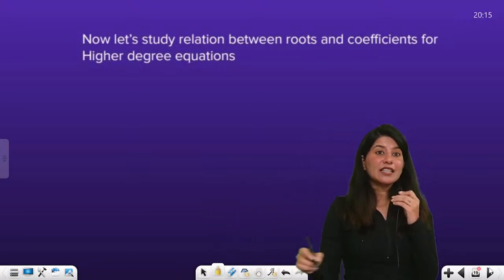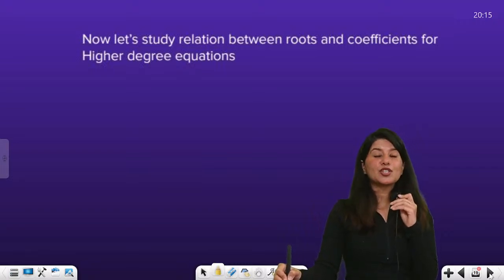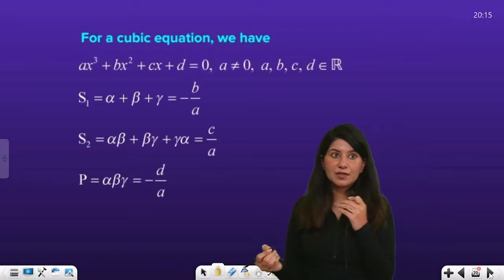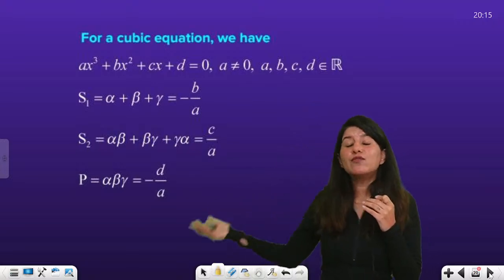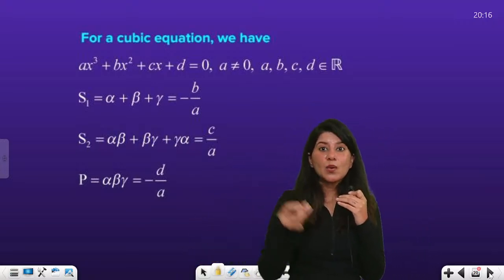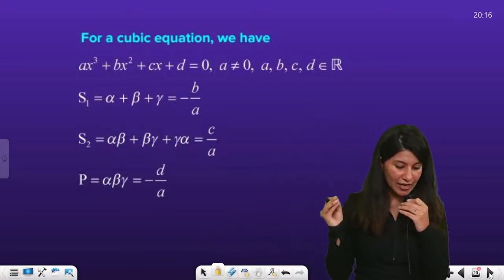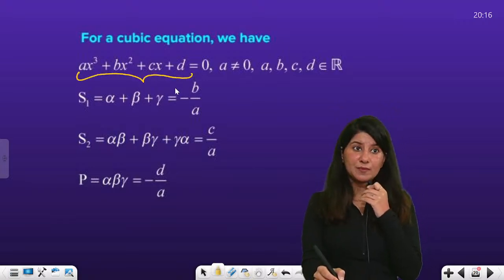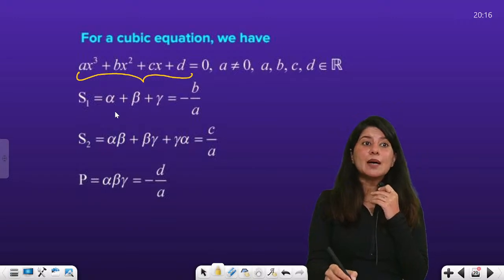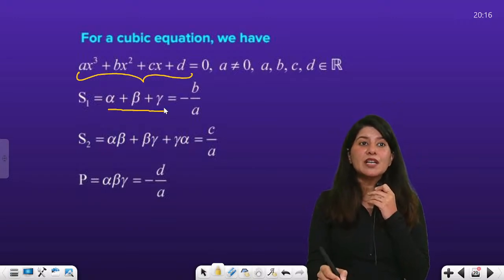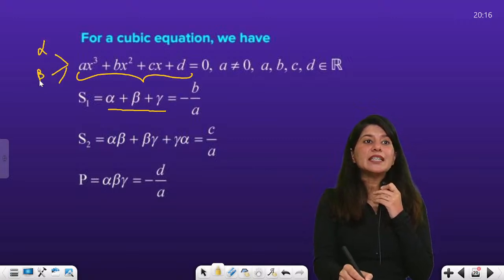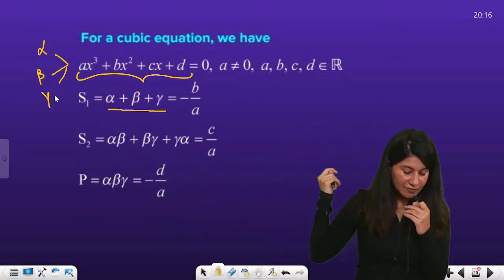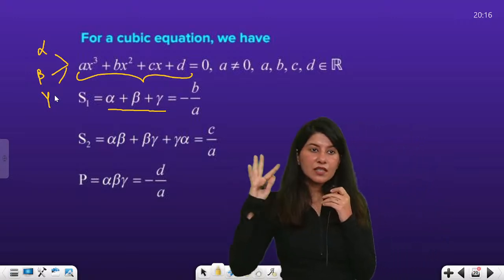So till now we have studied very little about the quadratic equation in terms of concepts. So we know that for a quadratic equation, sum of roots and product of roots. But for a cubic equation or for a power 4 equation, how is the sum of roots written? How is the product of roots written? So let us just check. We are given with a cubic equation, and we are looking for sum of all the roots of the cubic equation. So we are assuming that alpha, beta and gamma are the 3 roots of this cubic equation.